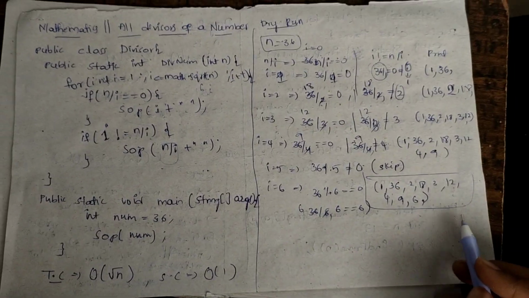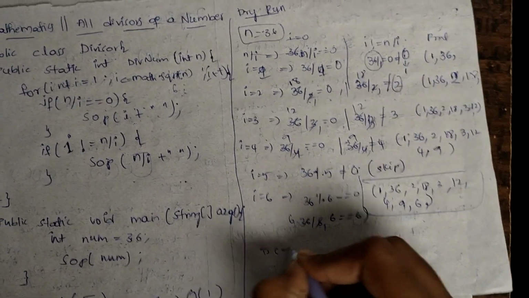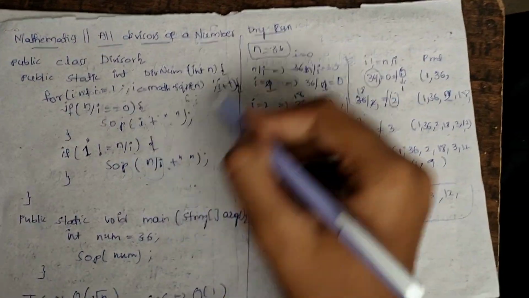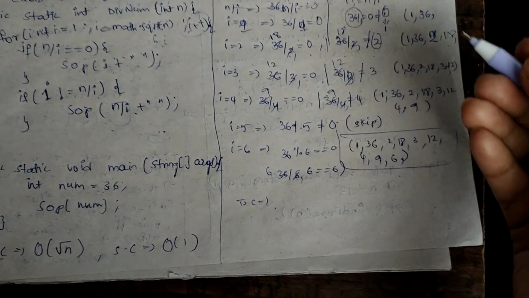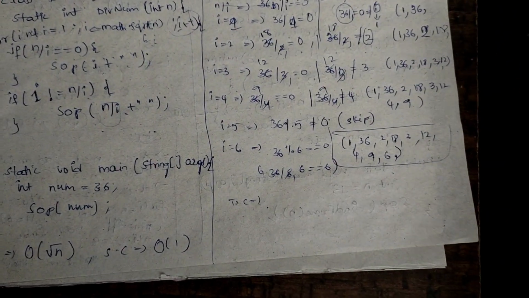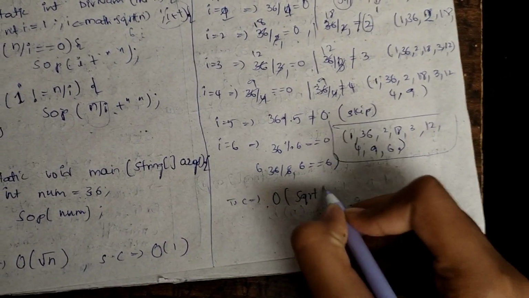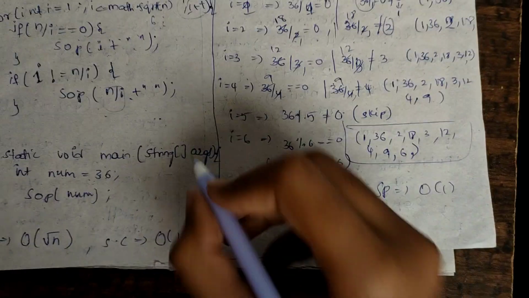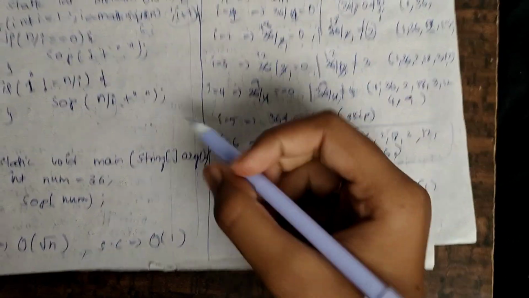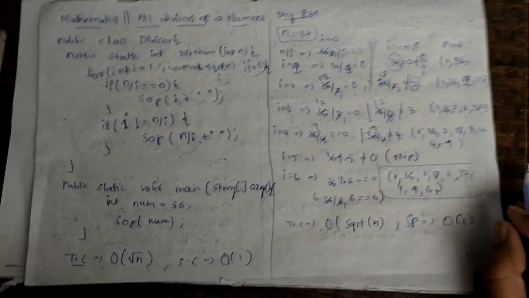Okay, this is how we need to initialize. This is the dry run of this entire code. And coming to time complexity, we are entering into 2 for loops, and also this i++ is nothing but n. Whenever we use increment, then we need to write n, right? So time complexity becomes square root of n, and space complexity becomes big O of 1. It doesn't take any extra space, right? It doesn't return anything. So that's what we got, and this is how the entire code looks.